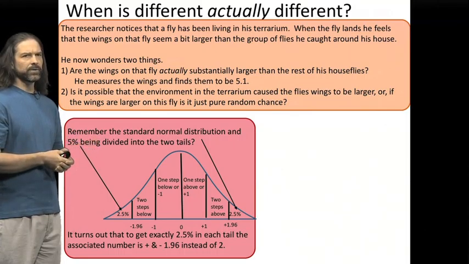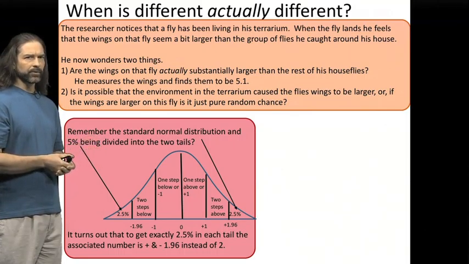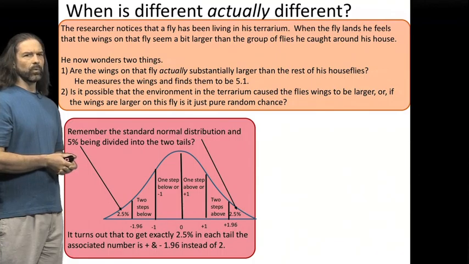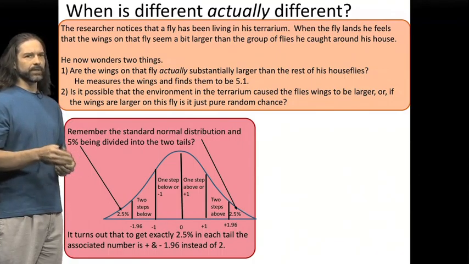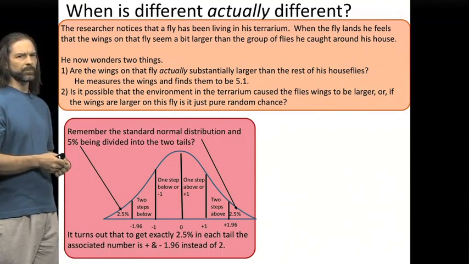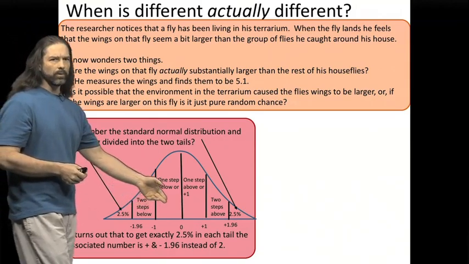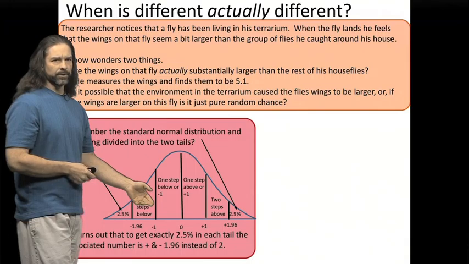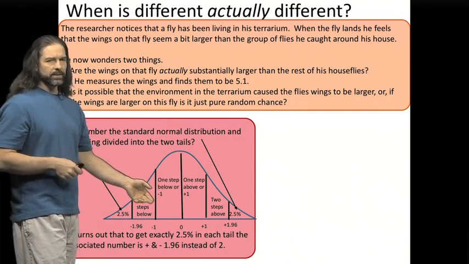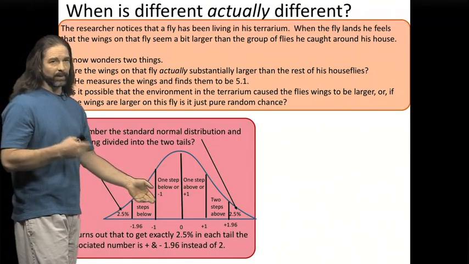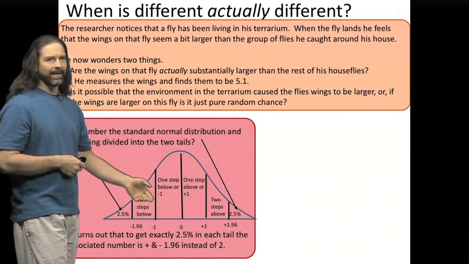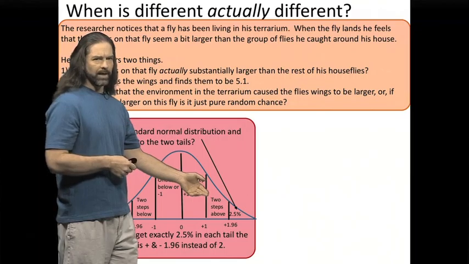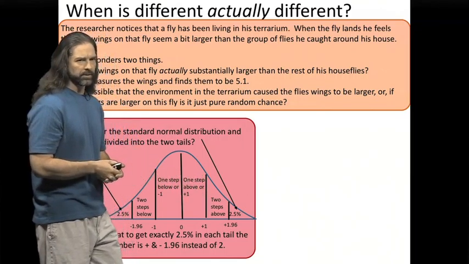That's the standard deviation. When we convert to a standard normal distribution, what we find is that the average, the center point in a standard normal distribution, is 0. It will always be 0. Then the standard deviation for a standard normal distribution is always going to be 1. So if something is one step below, or an expected deviation below, that would be -1. But if we go to the positive side, a standard deviation is going to be +1.